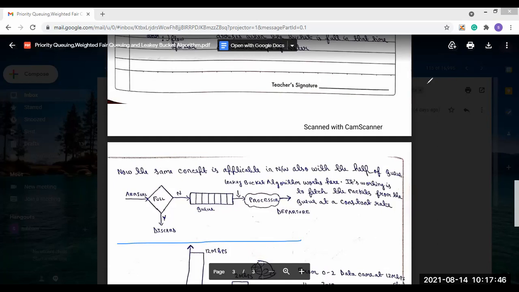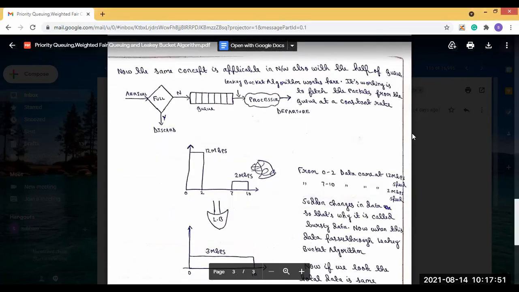Now, one thing you should know: in the example I have taken, I am showing bursty traffic and fixed rate traffic. From 0 to 2 seconds, the data is coming at 12 Mbps speed. And from 7 to 10 seconds, the data is coming at 2 Mbps speed. From 2 to 7, no data has arrived. So there are drastic changes in the data. That is why it is bursty traffic.